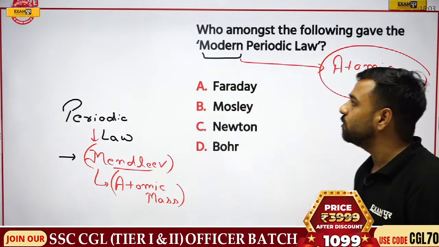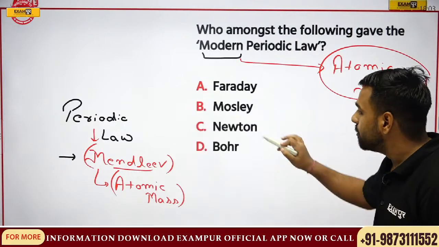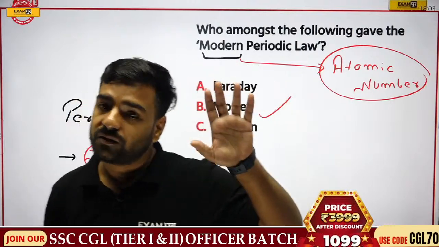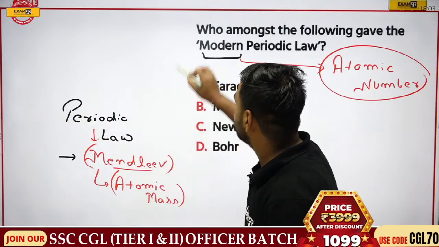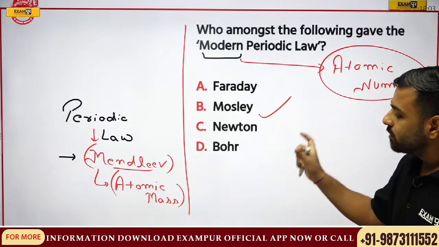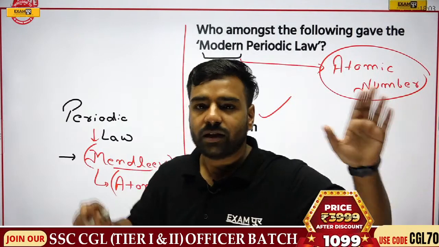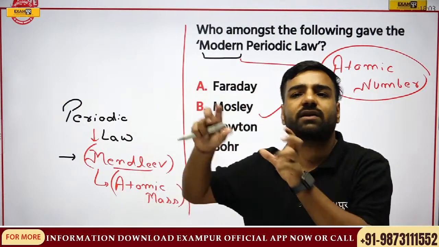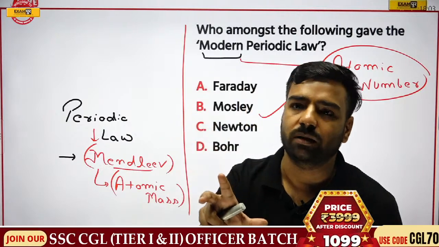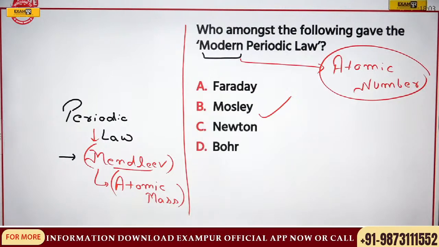But if someone asks who gave modern periodic law, he will be Mosley. So there's a difference between the two. Never get confused with this part. Since this is for the CGL examination, we must know this particular part. Again, Mendeleev gave the concept of atomic mass with the periodic table, and the issues were resolved by Mosley, who gave us the modern periodic table. So I guess both things are clear now. Here option B was the correct answer.